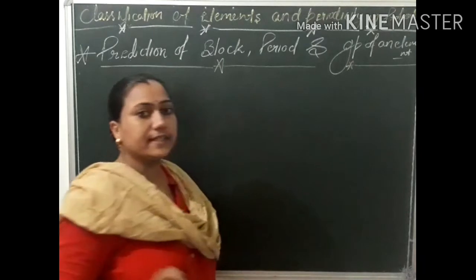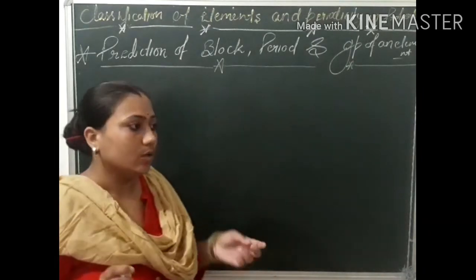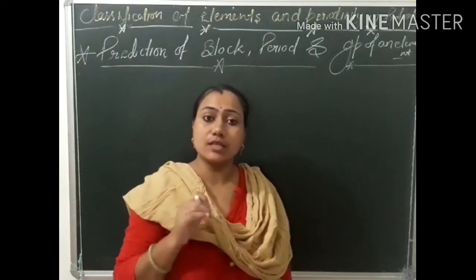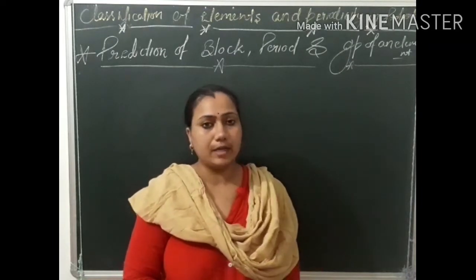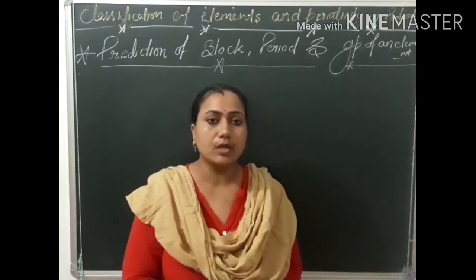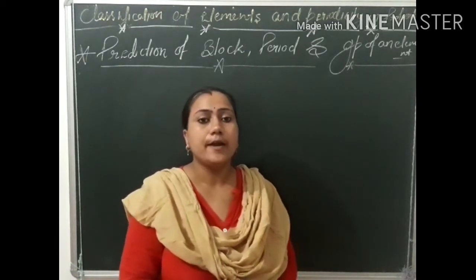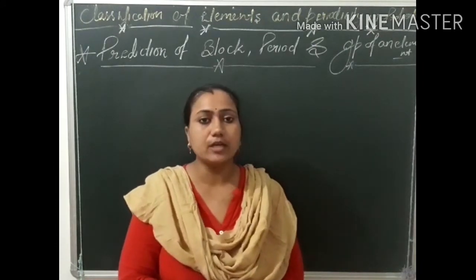Now we have already discussed the classification of elements in the periodic table. According to the modern periodic table, the elements are arranged in such a systematic way that we can predict the positions of an element in the periodic table if we know the atomic number of the element. So let's see how we can predict the positions of the elements in a periodic table.